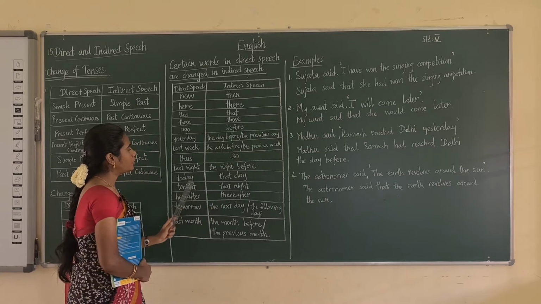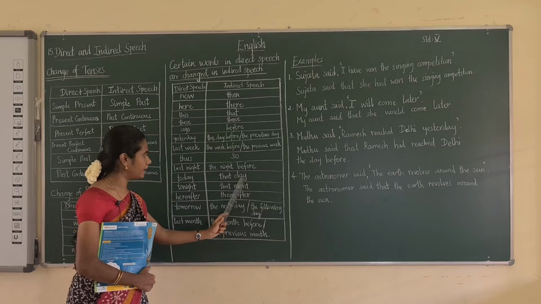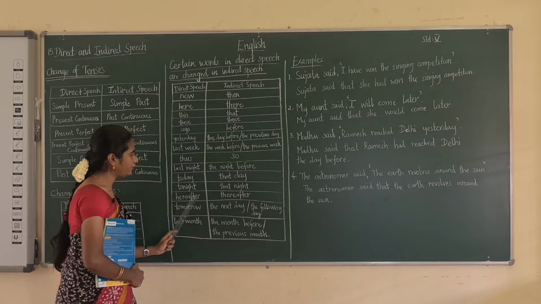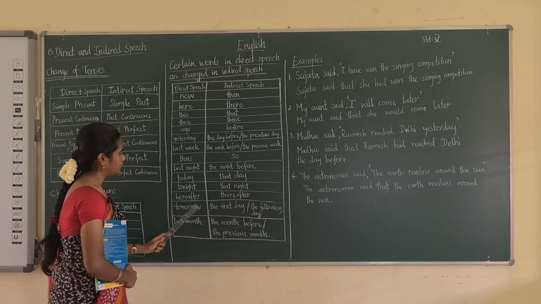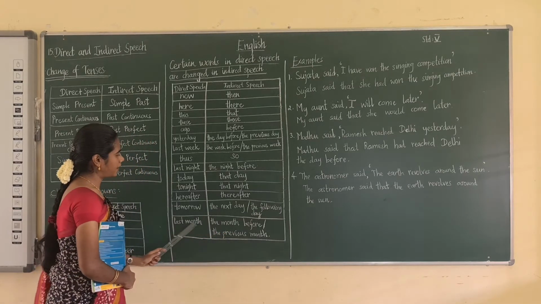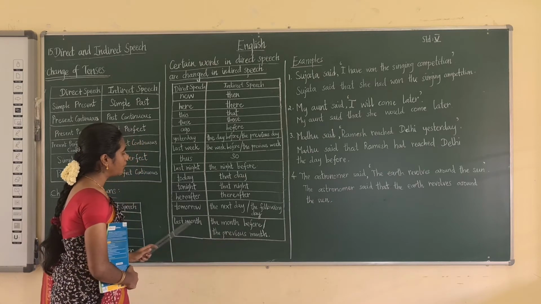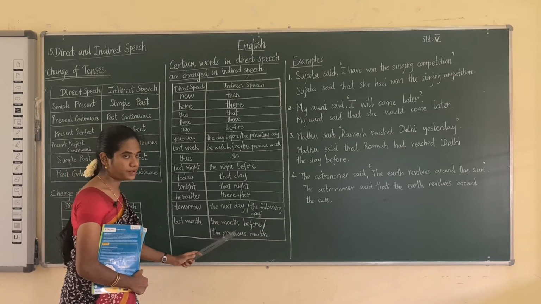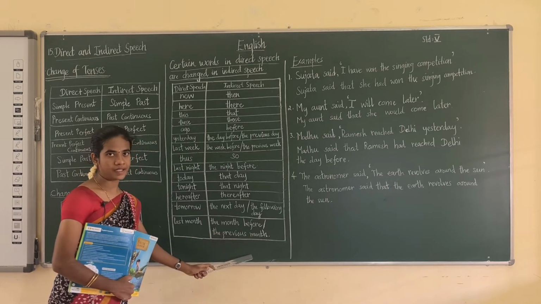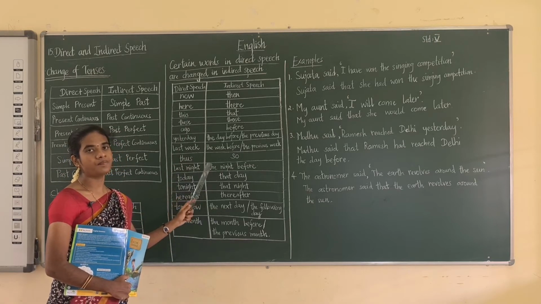Today, for today you have to put T-H-A-T, D-A-Y, that day. Tonight, that night. Hereafter, thereafter. Tomorrow, the next day or the following day. Last month, the month before or the previous month. You can use anything. For the last month you can use the month before, or otherwise you can use the previous month. So these are certain words you have to change into another word in the indirect speech.